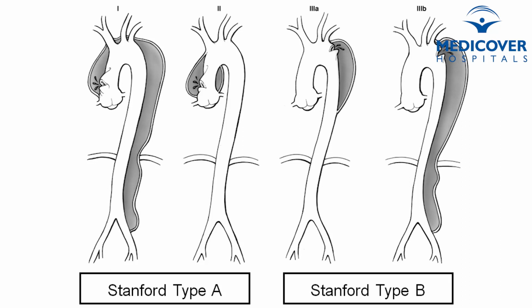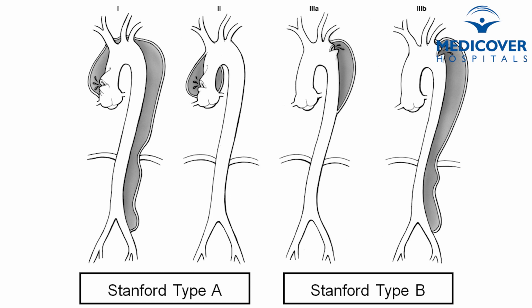There are different types of dissections, depending on where they start and where they end. The first, commonest type is type A dissection, which starts from the ascending aorta and goes all the way down. The type B dissection starts beyond the subclavian artery and goes all the way down to the common iliac and internal iliac or external iliac.